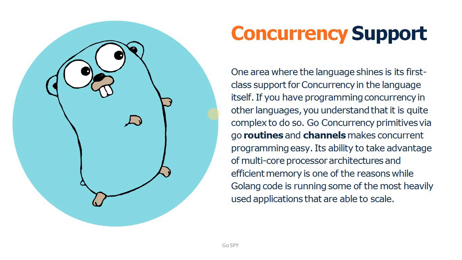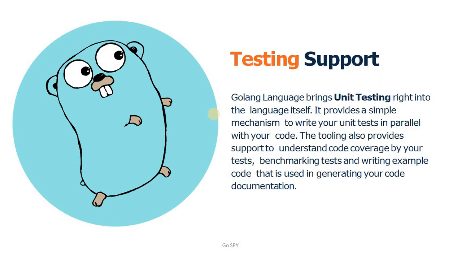So the next feature is testing support. Golang has an inbuilt unit testing framework available, so you need not install any third-party package to achieve unit testing. And one more thing, it provides a simple mechanism to write your unit tests in parallel with your code instead of creating a separate project. You can create one if you need, but you can test your logic in parallel by creating a separate test file, and the compiler automatically ignores those files when creating a binary file. So that is also a good advantage of this programming language.